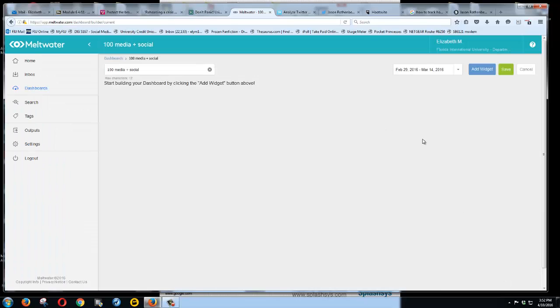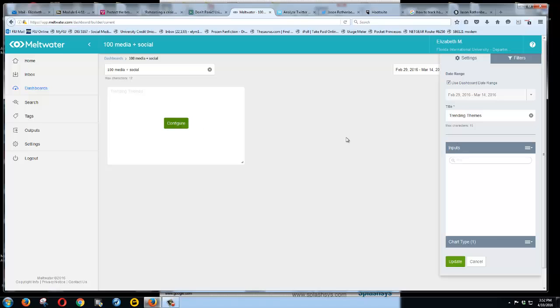And so I'm going to add a trending themes widget, and I'm going to choose the inputs. These inputs are the searches, so you need to find your searches. And here we go. We have news, the 100, and the 100 social. Then you choose the chart type.